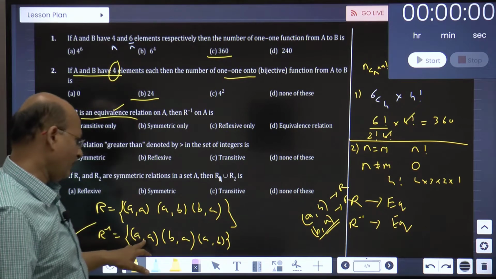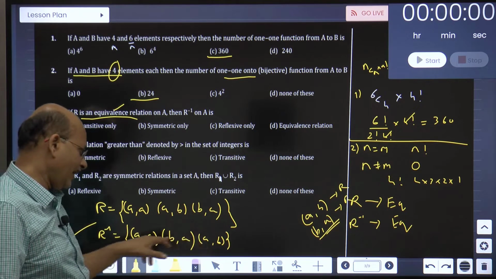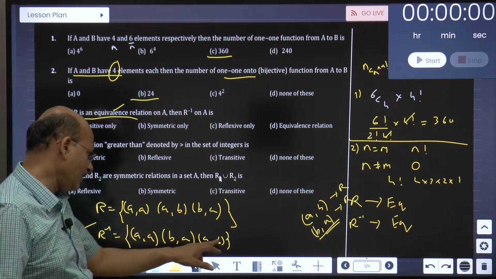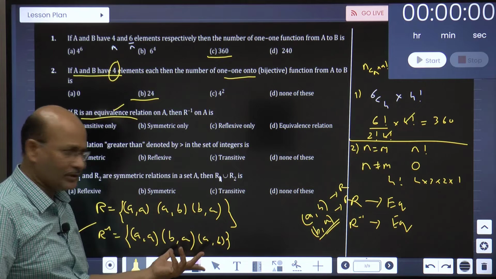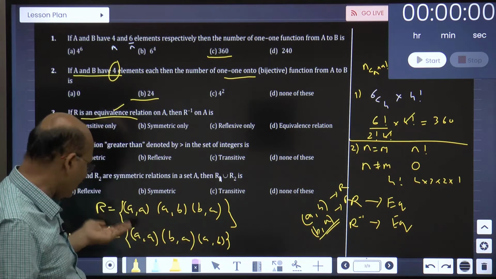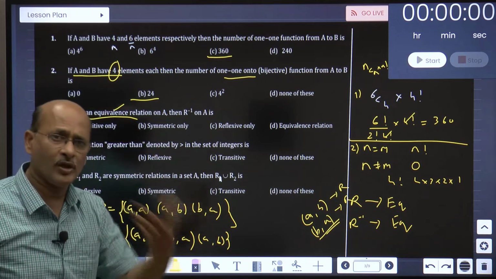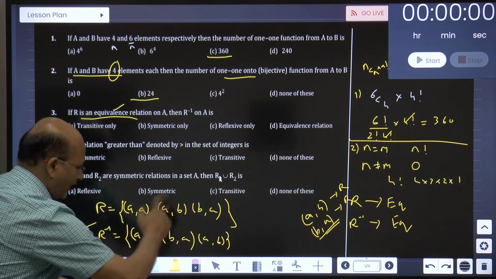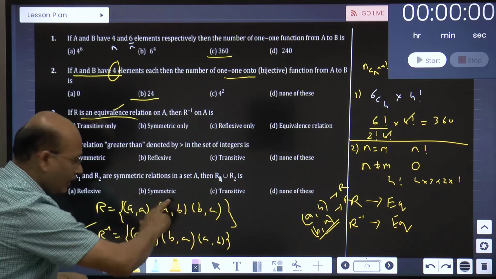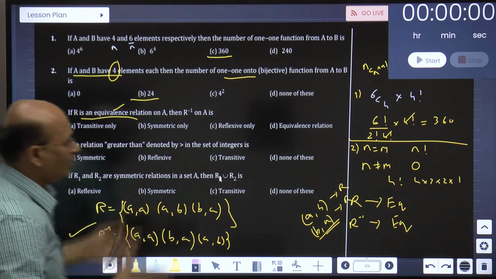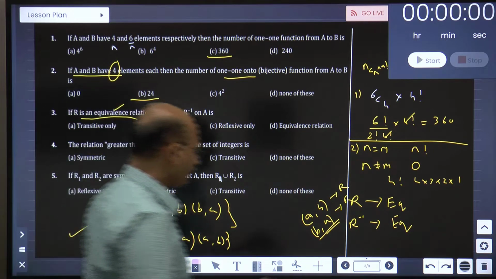Is it reflexive? Yes. Is it symmetric? Yes. Then (a, a) is there, (a, b) is there, so transitive is also there. That means if this is an equivalence relation, the inverse of that relation also needs to be an equivalence relation, because in the inverse only the ordered pairs swap with each other. So that's the point, not conceptual, you just have to understand this point.